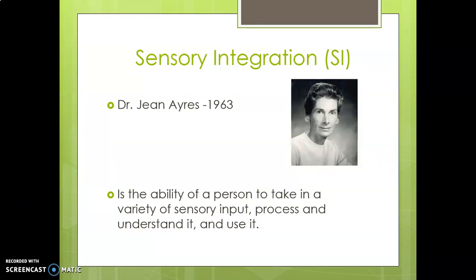Sensory integration therapy was actually founded by an occupational therapist. She found this technique in 1963. Her name is Dr. Jean Ayres. She postulated the idea of sensory integration as an ability. The question is, what is sensory integration? It is the ability of a person to take in a variety of sensory input, process and understand it, and use it.